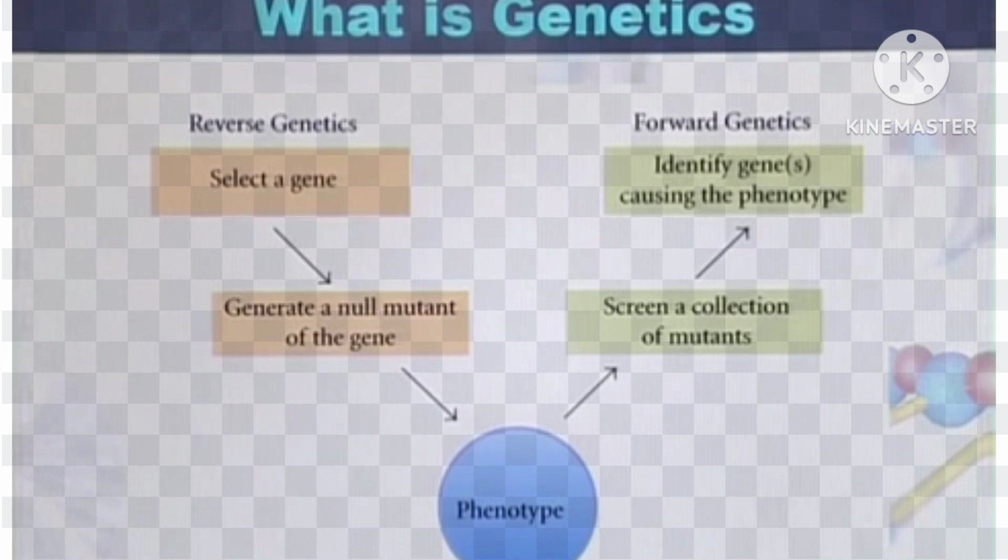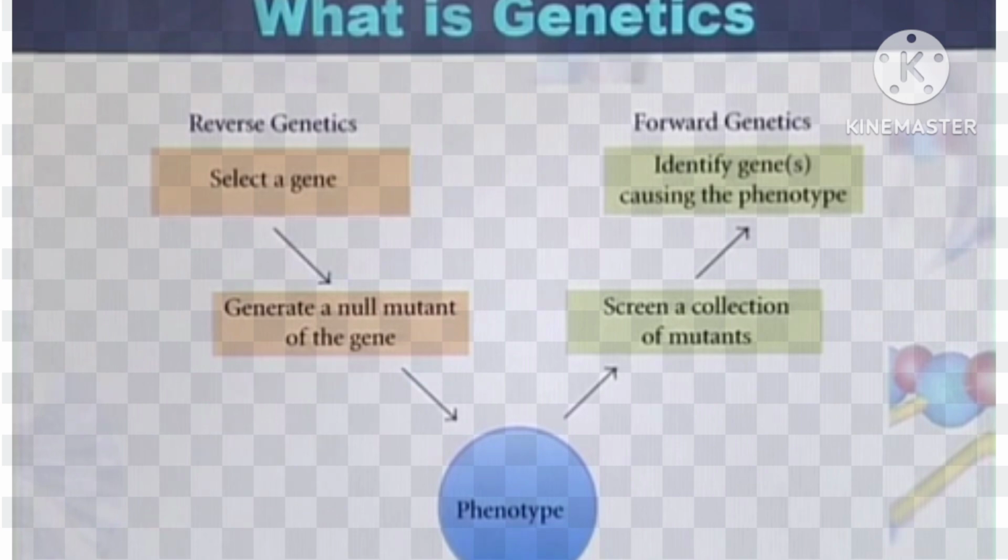If we want to study genetics in a reverse pattern, then a researcher or geneticist has to select a particular gene, then certain mutations have to be created in that gene, and then the phenotype has to be identified based on the mutations that were created in that gene. If this methodology is used to study genetics, then it is called reverse genetics.